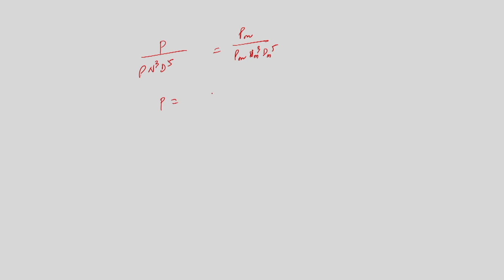So P will be equal to Nm, and rho and rho m will be the same because the liquid is not changing. So N by Nm, whole cube, into D by Dm whole to the power 5, into Pm. I know every quantity: I know Nm already, N I have calculated, D I know, Dm I know, and Pm I have. So Pm is equal to 100 kilowatt.